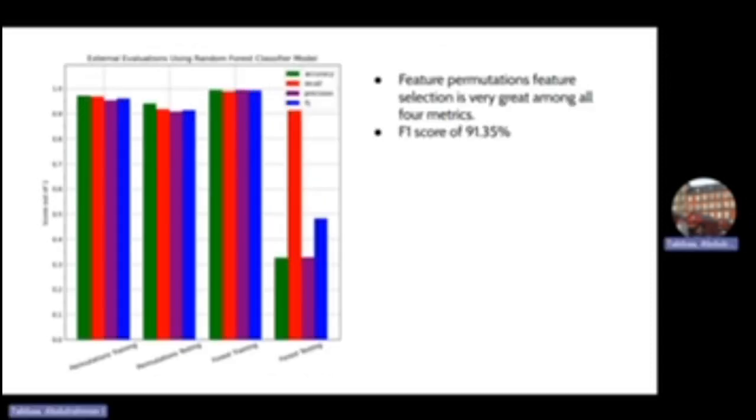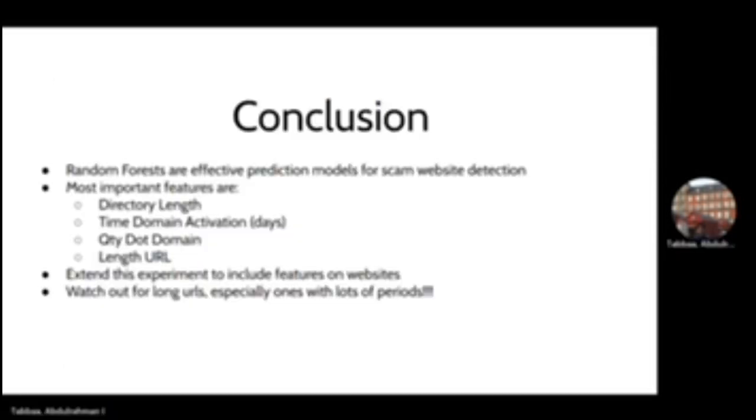So this graph shows our results for the random forest prediction model. And so all the testing data metrics through the feature permutations reduced data are much higher. They're all around 0.9, as can be seen here, and the F1 score in particular is 0.9135 or 91.35%. So overall, from this project, our group learned that random forests are effective prediction models for scam website detection. Additionally, feature permutations is very fitting to extract the most important features.